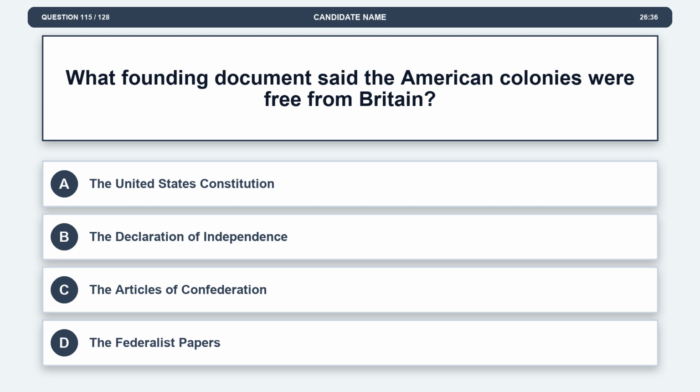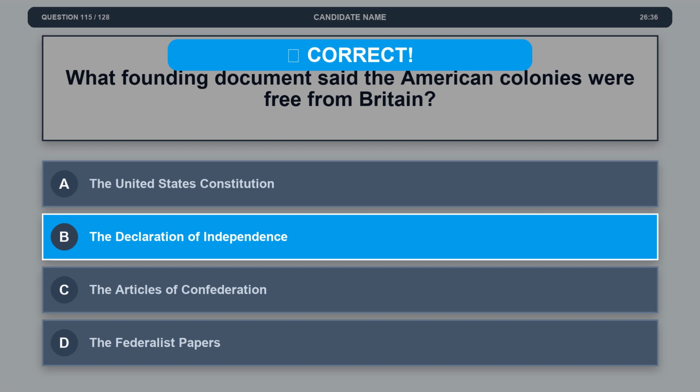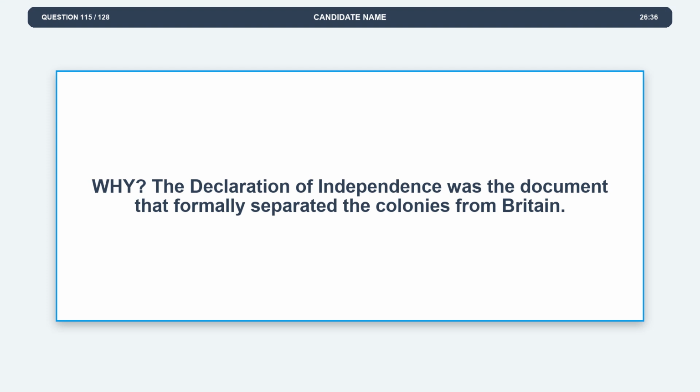Option A, the United States Constitution. Option B, the Declaration of Independence. Option C, the Articles of Confederation. Option D, the Federalist Papers. The correct answer is option B, the Declaration of Independence. Explanation. The Declaration of Independence was the document that formally separated the colonies from Britain.